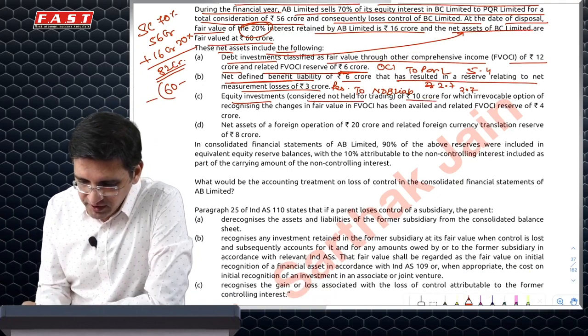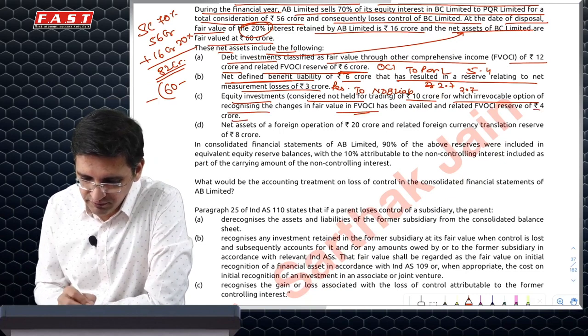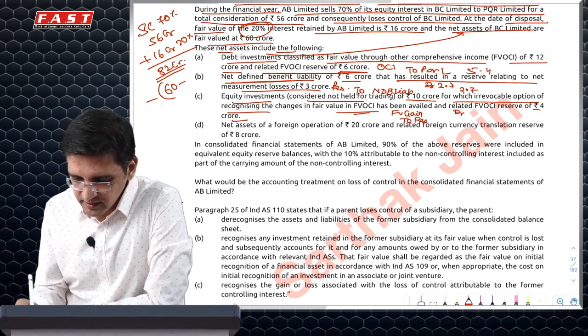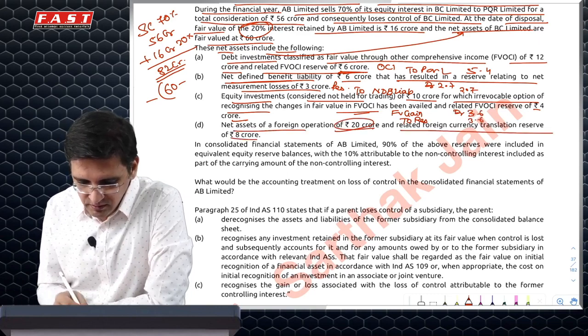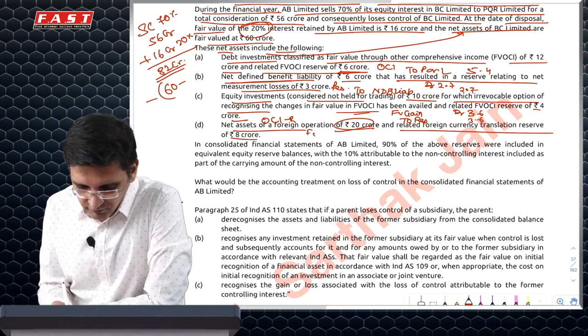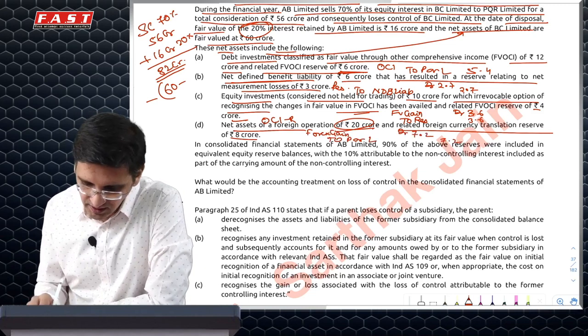Equity instrument not held for trading, 10 crore, irrevocable option of FVOCI. So this is also FVOCI NR. Here there was a gain of 4 crores. So again, what will I have to do? I'll have to credit my reserves. So the fair value gain goes to reserves and not to PRL, and this will be 3.6. And foreign operation 20 crores and reserve was 8 crores. So this will be OCI R, and will be transferred to PRL. So I'll have to book foreign exchange gain reclassified to PRL of 7.2 crores. So this will additionally happen.